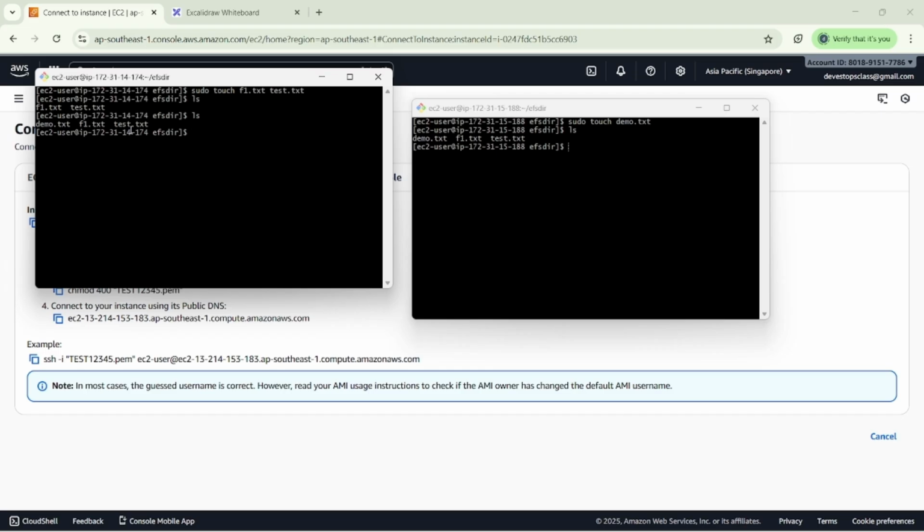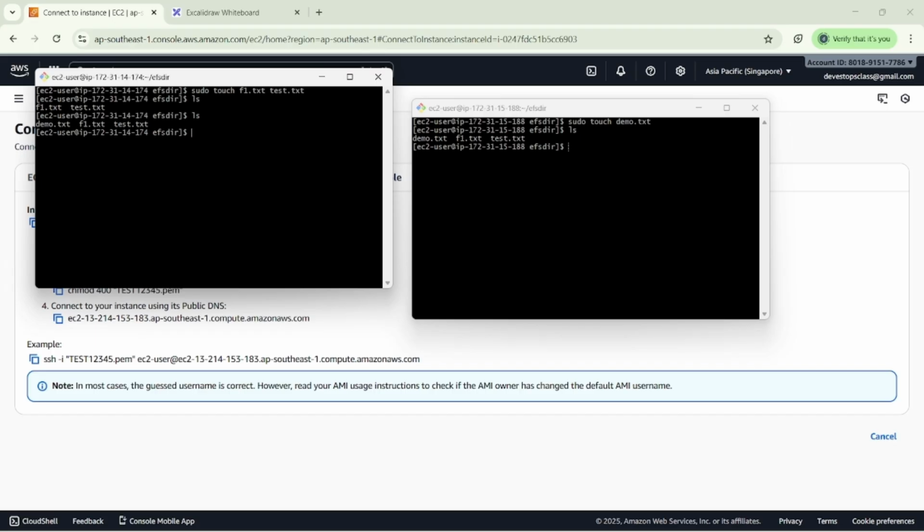EC2 instances. So what is the purpose of EFS? EFS is nothing but the Elastic File System. It's a shared file system. Whatever files and data we created, I want to share that data across our EC2 instances, multiple EC2 instances in our AWS account.